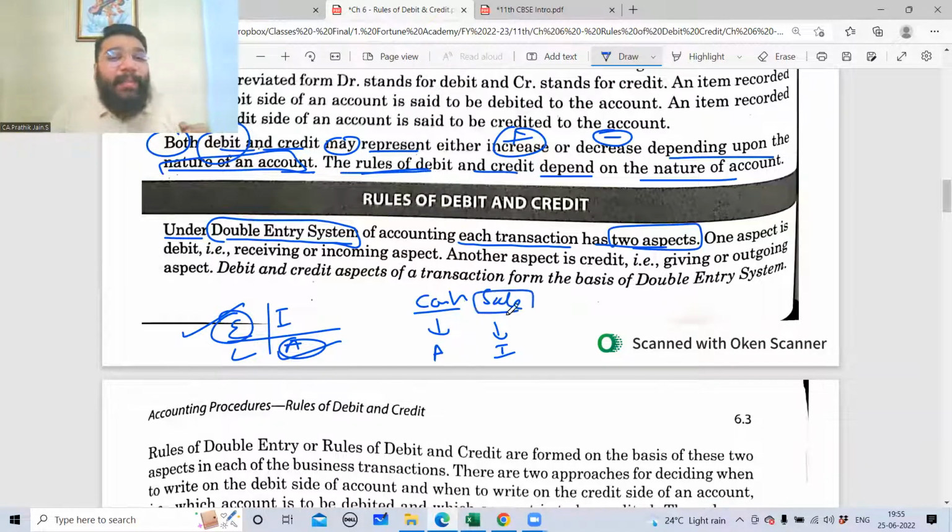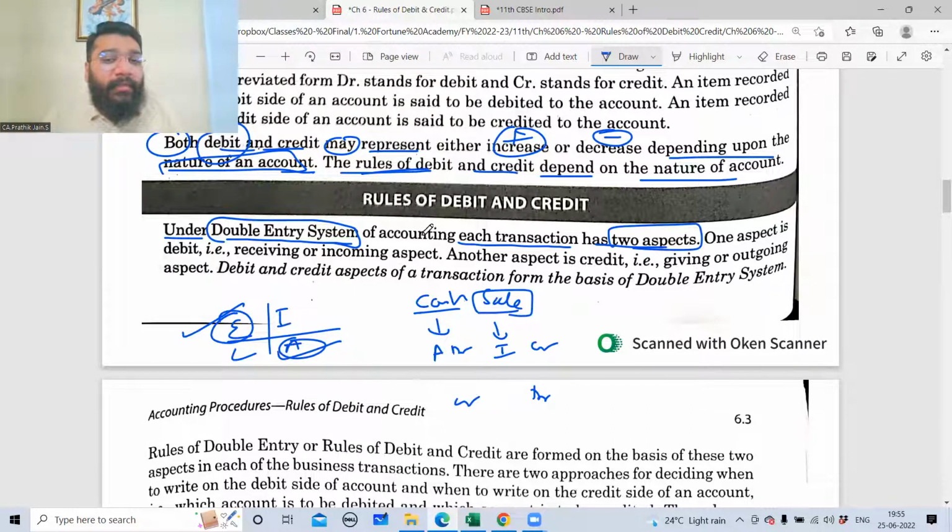If you say sale is my income, you identified the nature is income. Identifying the nature is the first step. After identifying that, you have to tell that this is debit or this is credit. This identifying something as debit and something as credit is called the double entry system of accounting.